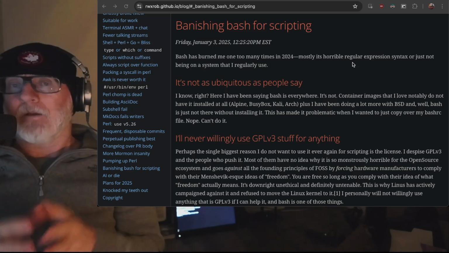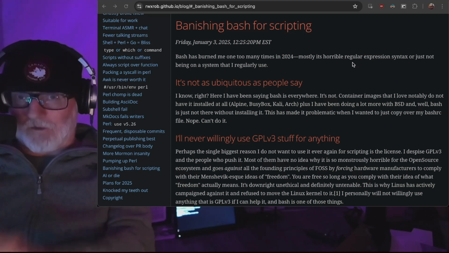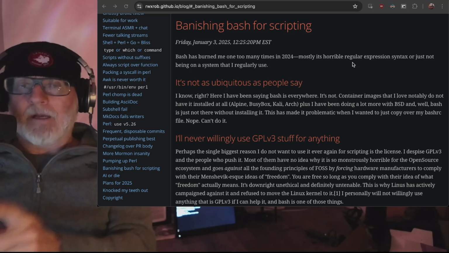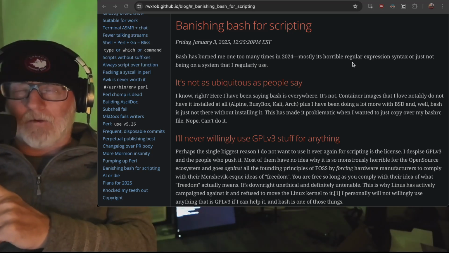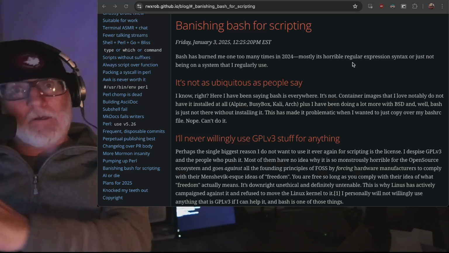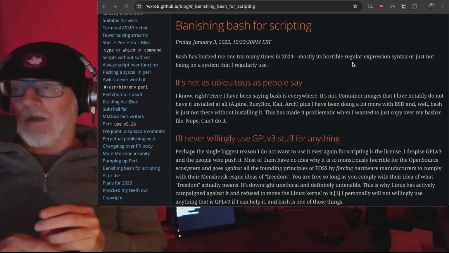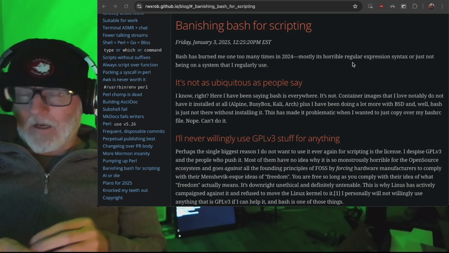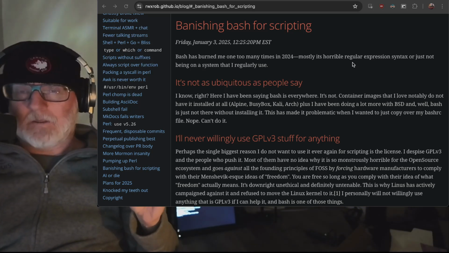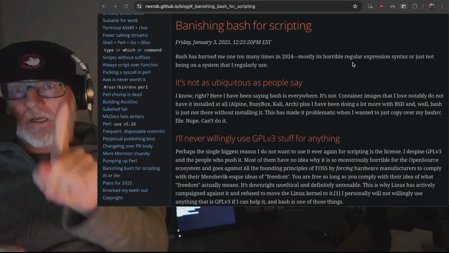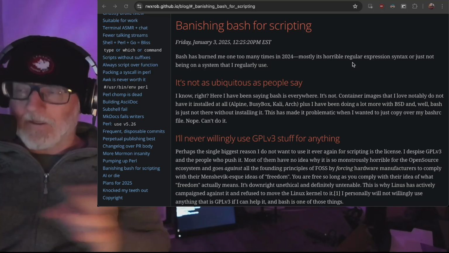Not to mention that when you try to get those particular fields, because they're extended regular expressions and not Perl regular expressions, which define the industry, you have to put a slash in front of the parenthesis. Is that right? Yeah, parenthesis, in order to get a field. And then to use that field someplace else, you don't just use $1. You can't do that in Bash. You have to do BASH_REMATCH[1], which is this big long thing just to get the first field, and then BASH_REMATCH[2] or 3 or whatever. It's absolutely horrible.